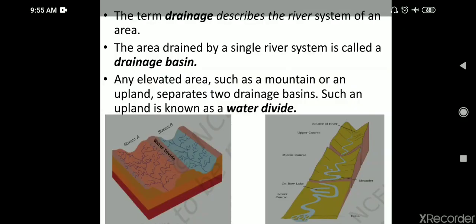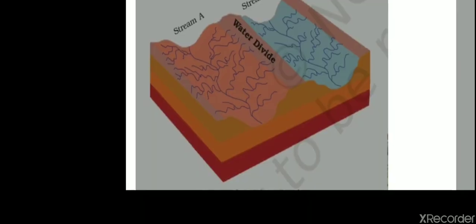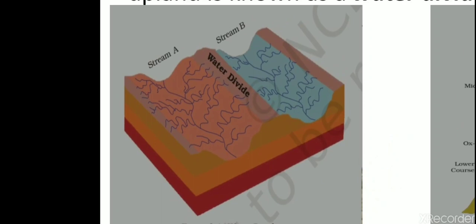The term drainage describes the river system of an area. The area drained by a single river system is called a drainage basin. An elevated area such as a mountain or an upland separates two drainage basins. Such an upland is known as a water divide. I'll show you this picture in which you can see two streams, and in the middle part it is written water divide. So two river systems have been divided by an upland area that is known as a water divide.